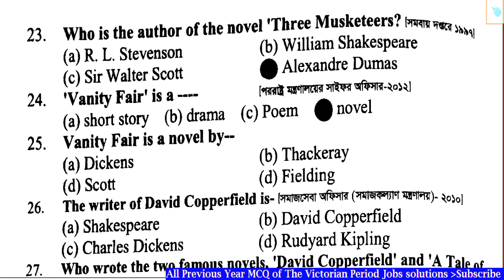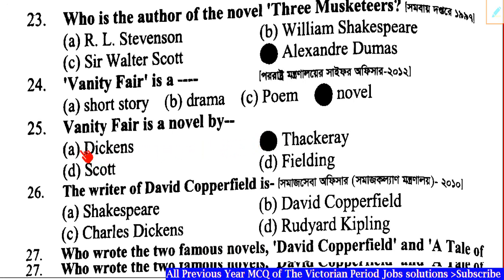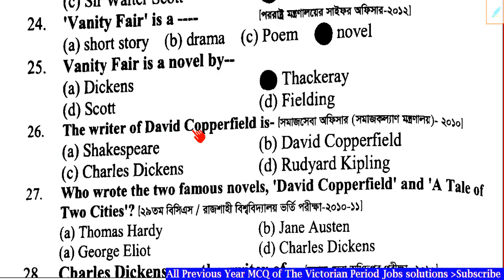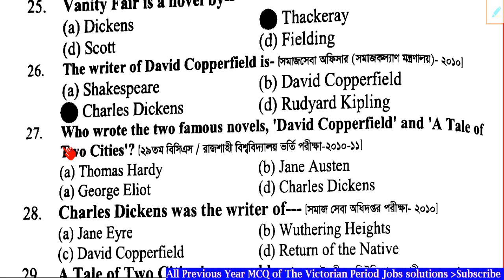Question number 25. Vanity Fair is a novel by dash. Correct answer: Option B, Thackeray. Question number 26. The writer of David Copperfield is dash. Correct answer: Option C, Charles Dickens. Question number 27.